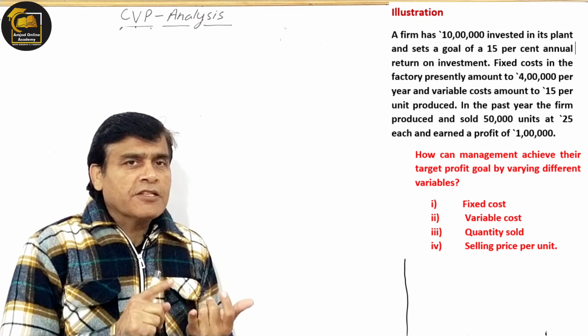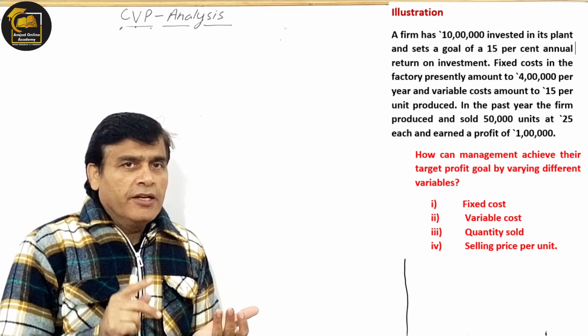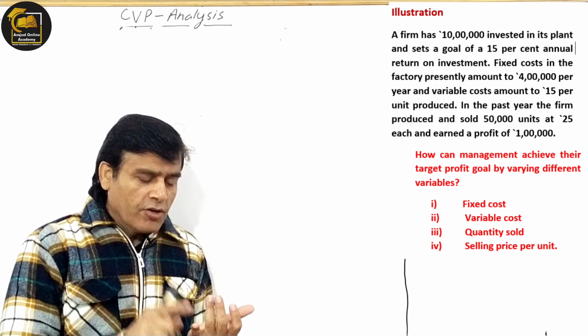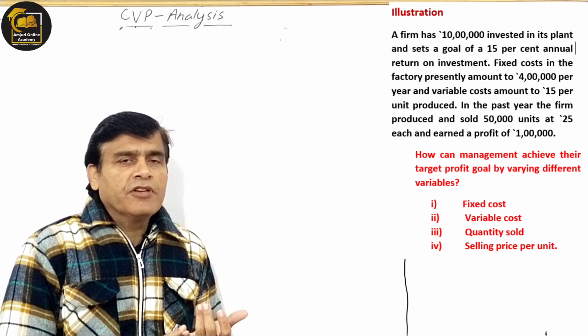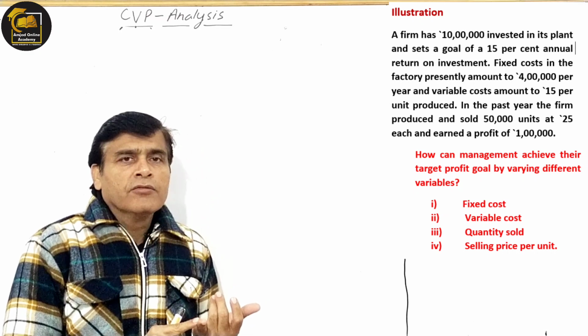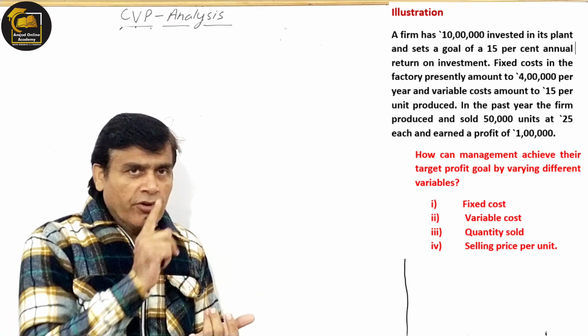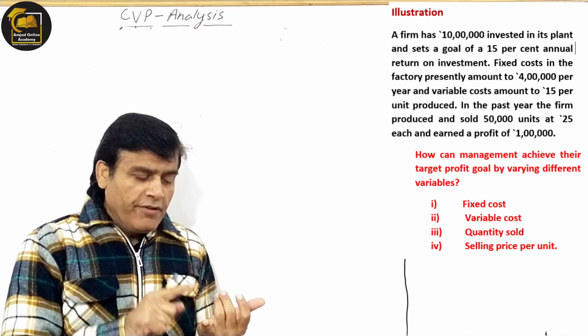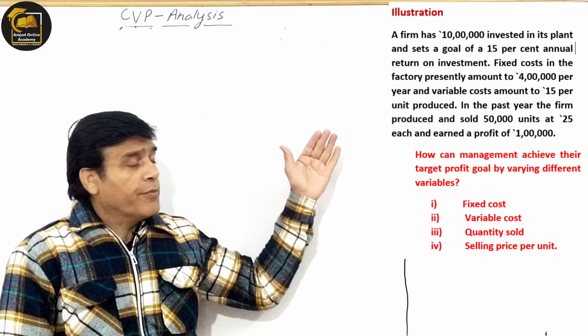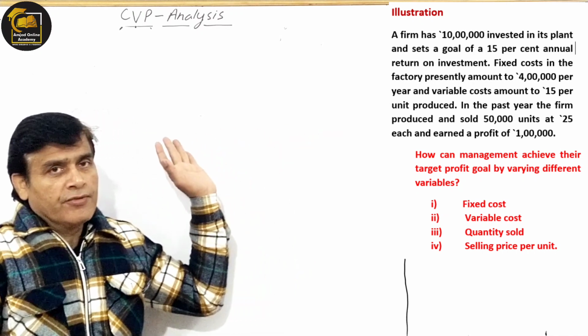First, look, the investment is given, right? Investment is given as 10 lakh, 15% ROI is given, all right? Then fixed cost is given as 4 lakh rupees. Then variable cost per unit is given as rupees 15. Then selling price per unit is also given, 25, right?